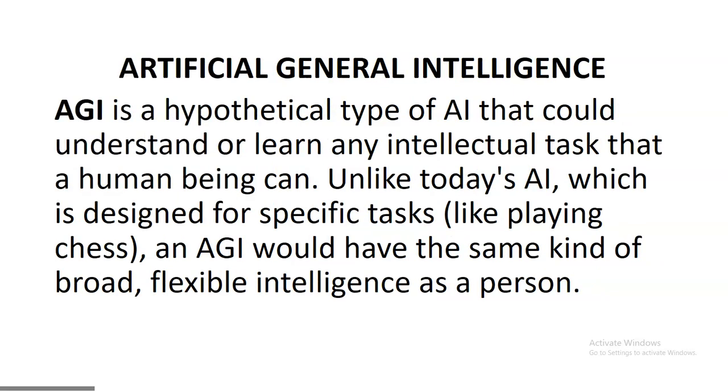Hope you got that. All right, then we have AGI, artificial general intelligence, which is a hypothetical type of AI. So it is still in the making. It is not yet as real as it's expected to be. It's a type of AI that could understand and learn any intellectual task that a human being can. Unlike today's AI, which are designed for specific tasks, an AGI will have the same kind of broad, flexible intelligence as a person. We can switch decisions based on context and all those stuff like that. That is what AGI will be able to do. In fact, the big AI race among all these big AI companies, this is what they're trying to achieve. This is where they're going to.